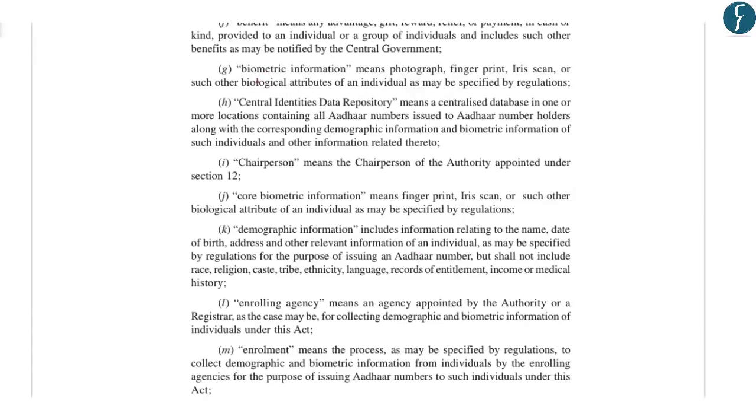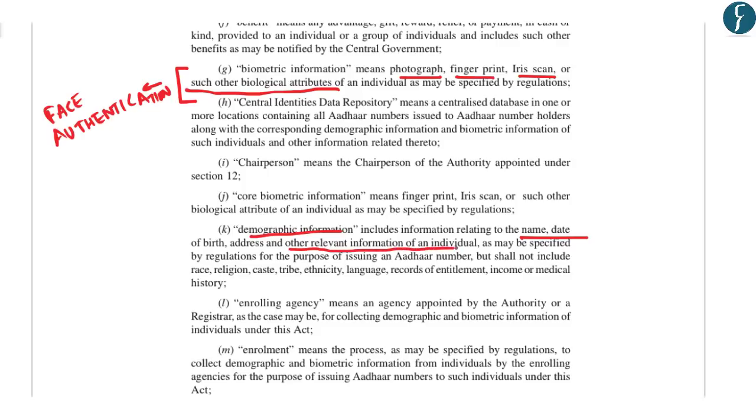As we mentioned, here you can see biometric information, which means photograph, fingerprint, iris scan or such other biological attributes. It was because of this insertion in the section, such other biological attributes, that face authentication was added as another mode of Aadhaar authentication. Similarly, demographic information includes information relating to name, date of birth, address and other relevant information of an individual.